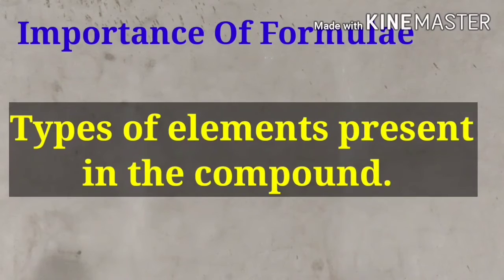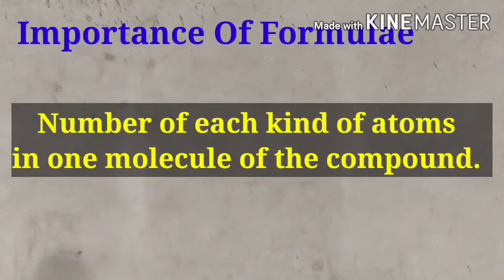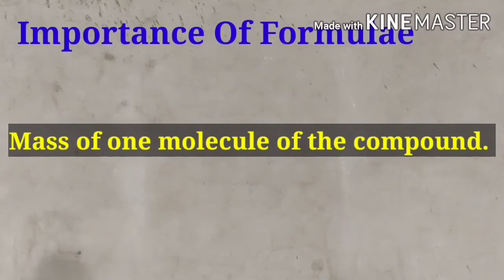What a formula tells us: first, the type of elements present in the compound. Second, the number of each kind of atoms in one molecule of the compound. Third, the ratio of different types of atoms present in the molecule. And last, the mass of one molecule of the compound, which we can find very easily with the help of the given formula.